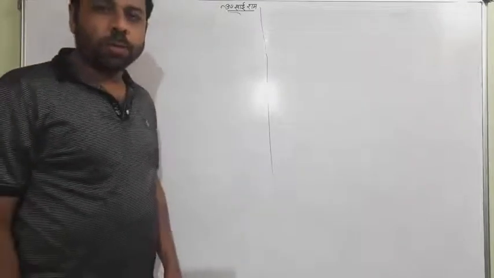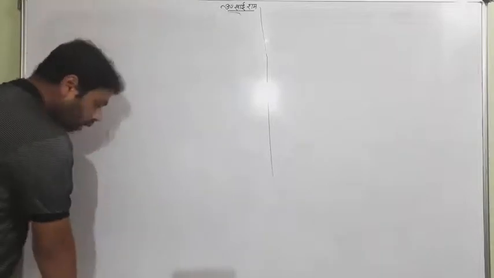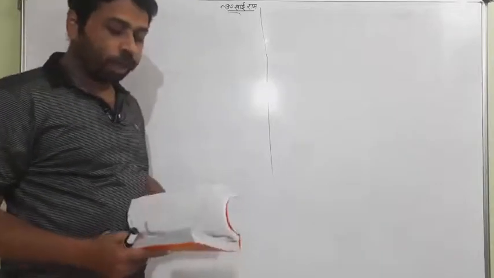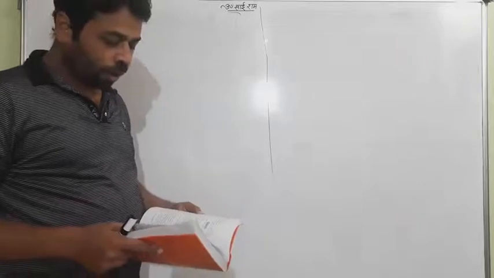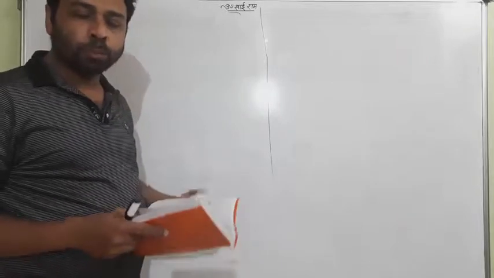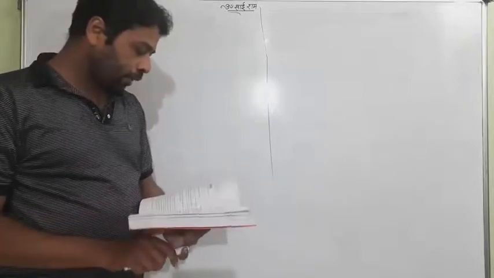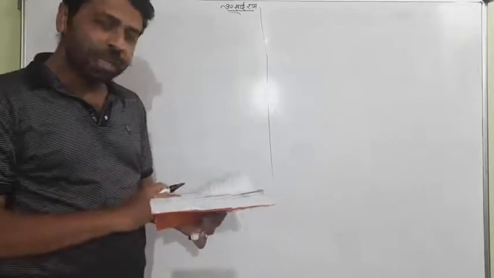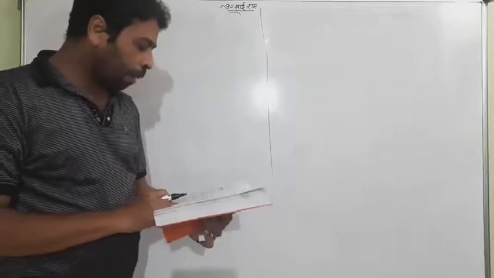Good morning, students. We were looking at the chapter permutation and combination, and we finished the examples for exercise 7.1. Now we look at two questions which seem a bit different from the examples.